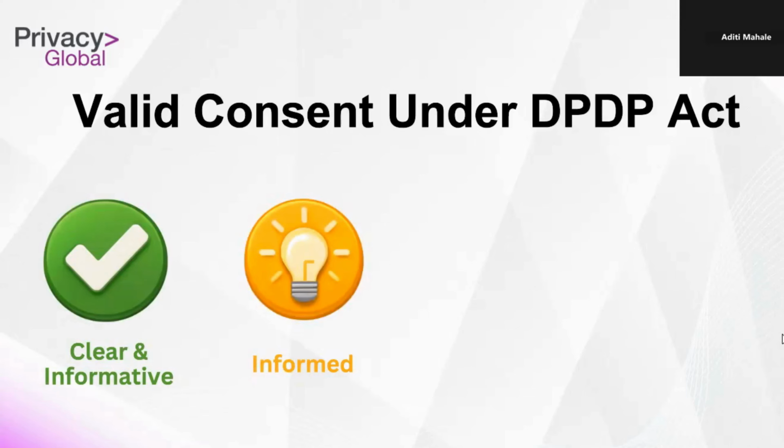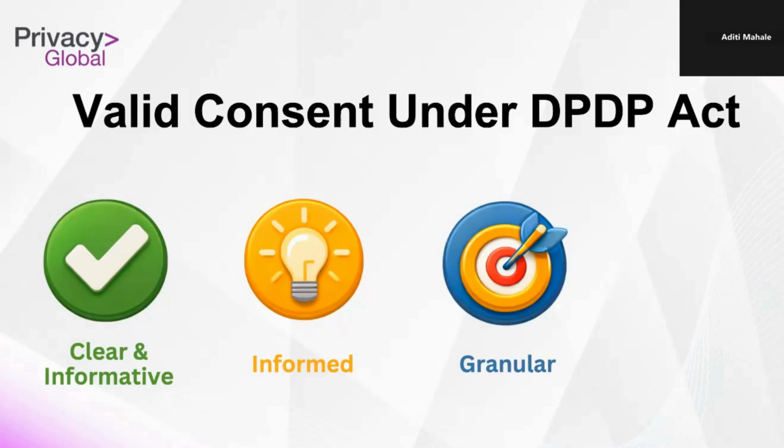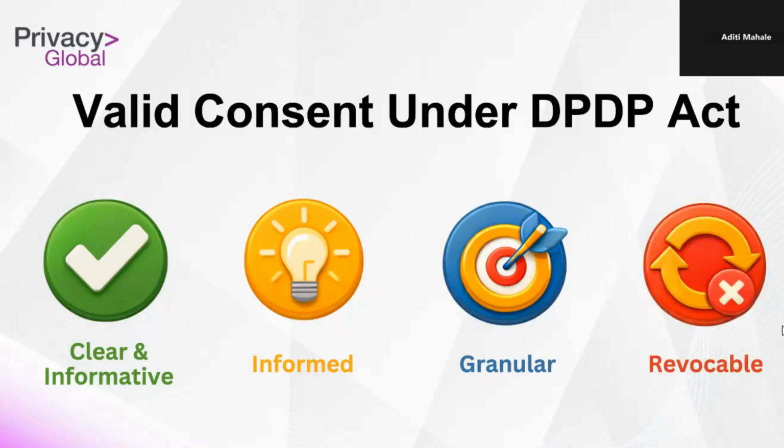Second, it must be informed. You must explain the purpose in simple, understandable language, not legal jargon, not 10 pages of complicated text. Third, it must be granular. If you need location for delivery and email for marketing, those must be separate options. You cannot bundle them together. Fourth, it must be revocable. If it takes one click to give consent, it should take only one click to withdraw it. That is the legal expectation.